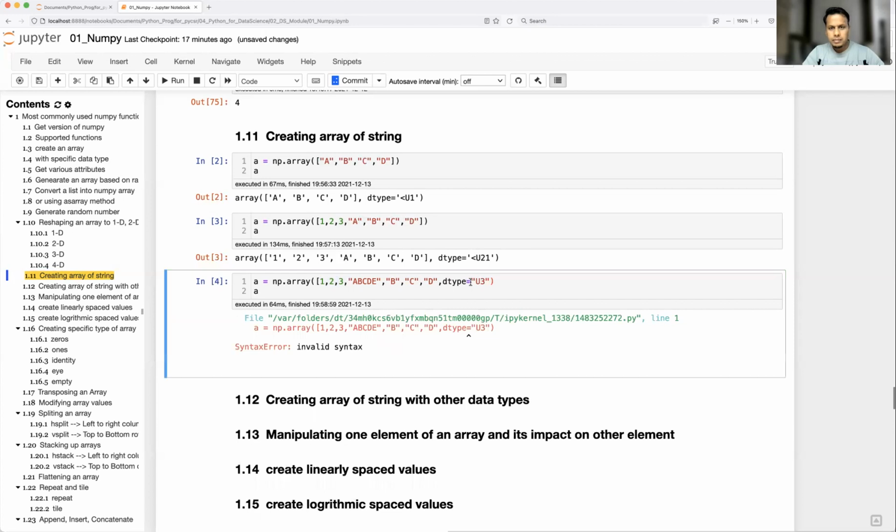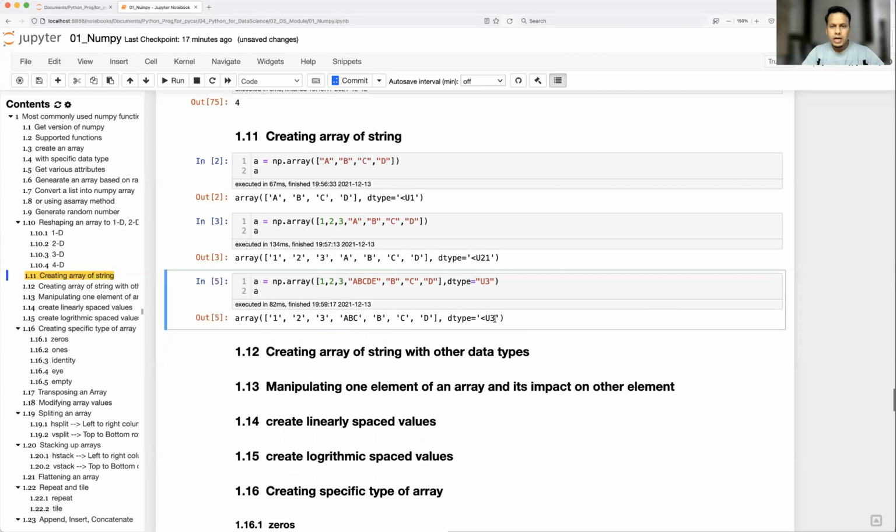dtype. Why this error? What is missing here? A, B, C, D. Oh, I forgot to put the close bracket. Okay, yeah, you see here. I'm giving an instruction to this array to hold only a max of 3 characters, not more than that. Those having more than 3 characters, or more than the given number, are going to be truncated.